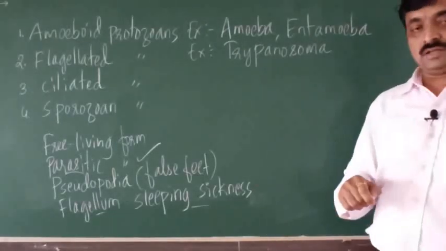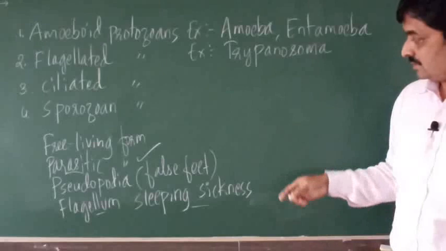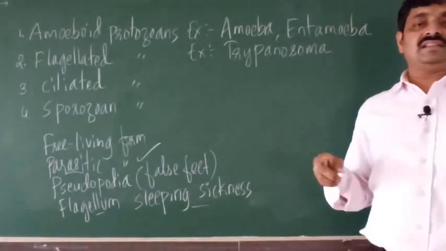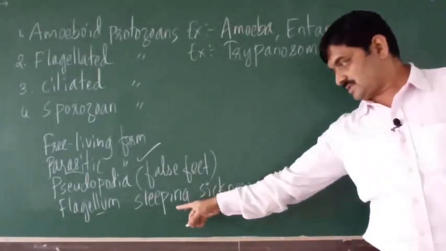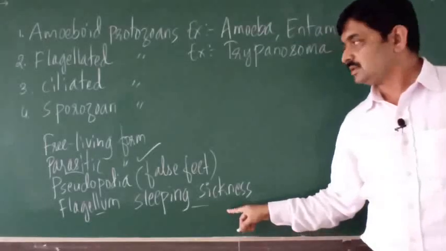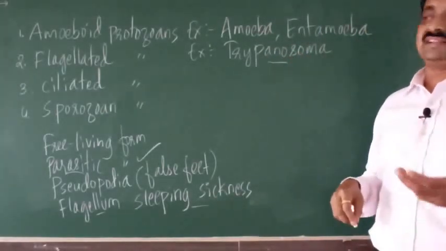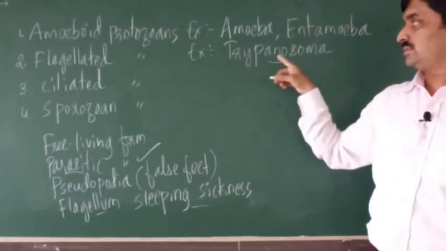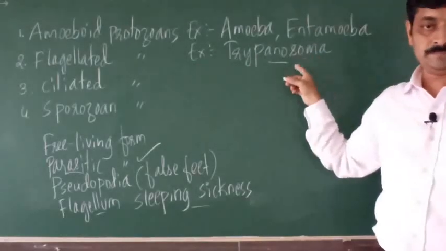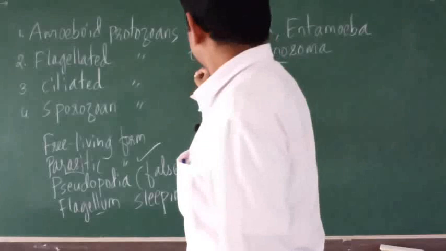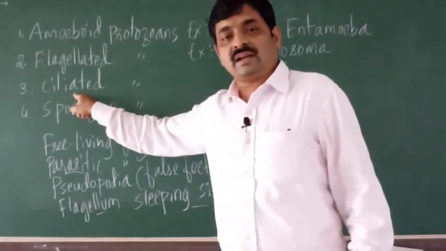So here you may expect questions. Name the parasite which causes sleeping sickness. So you have to write Trypanosoma. Or give an example of flagellated protozoan. So you write Trypanosoma.